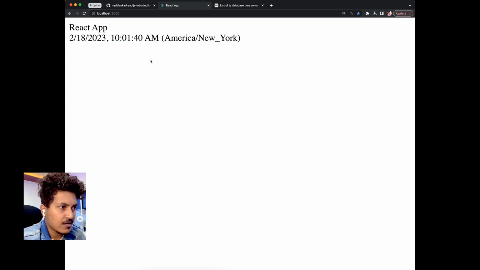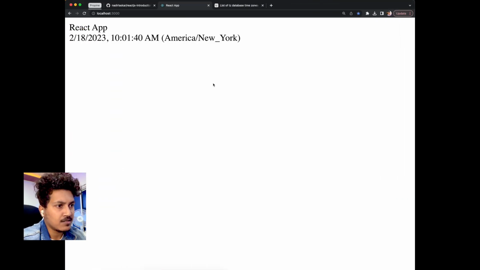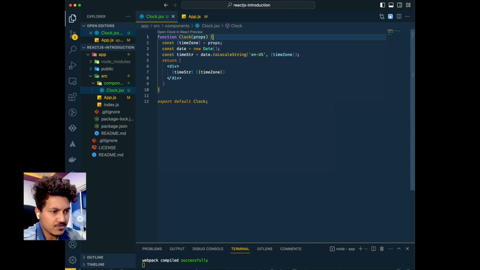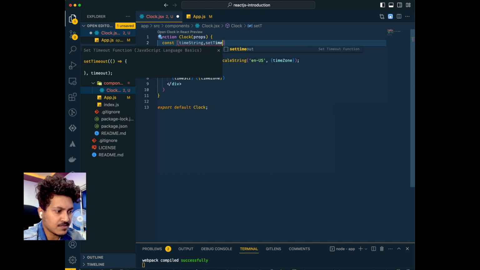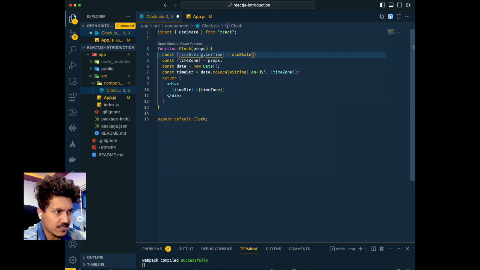So now we are printing the time of America, right, which is 10 a.m. at this moment. Right now we want this time to update, to make the clock dynamic, right? In order to do that, you need to use useEffect and React state, right? So you need to use the React useState method. So let's start by creating a variable timeString, and you can say setTime as the setter, and we'll use useState from React, and let's set this to an empty string for now. So how do you set this?